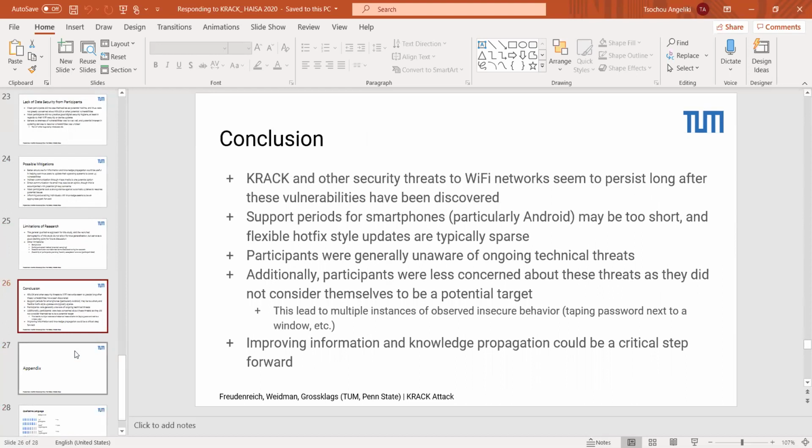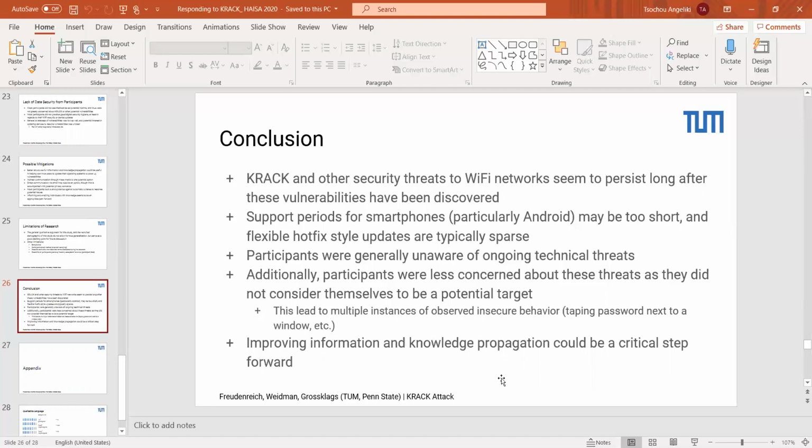So as I said, even 2 years later, we see that KRACK and other security threats to Wi-Fi seem to persist for quite a bit. Interesting to note that support periods for smartphones, and particularly Android with OS fragmentation, may be too short, and flexible hotfix updates are not as commonly available for some of those devices. As I noted, participants were generally unaware of ongoing technical threats, especially in regards to Wi-Fi.